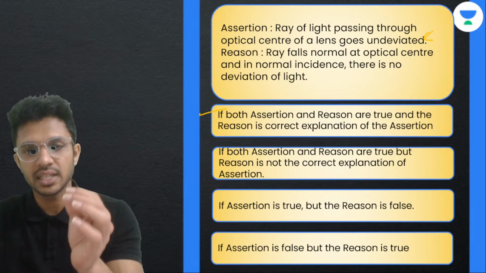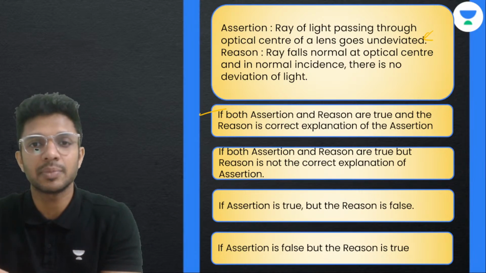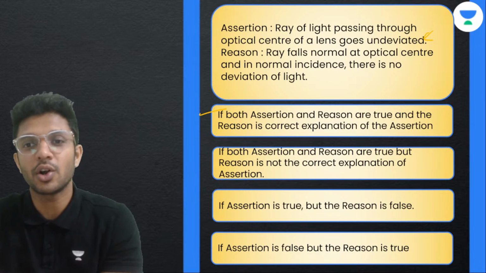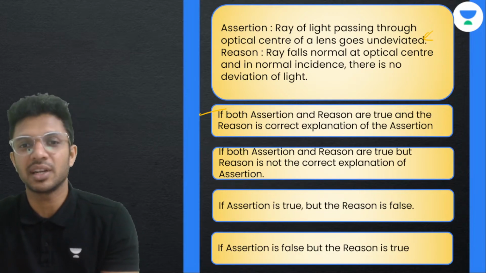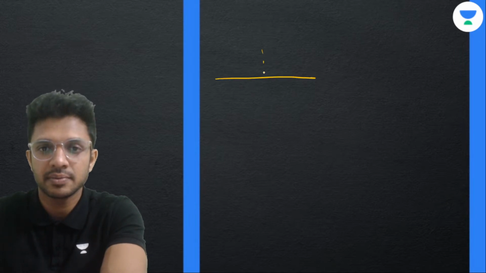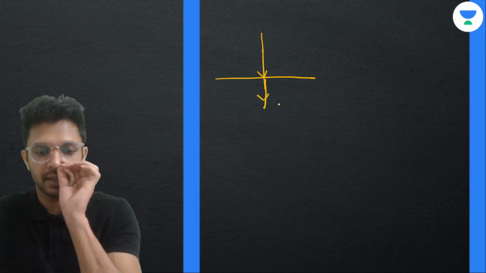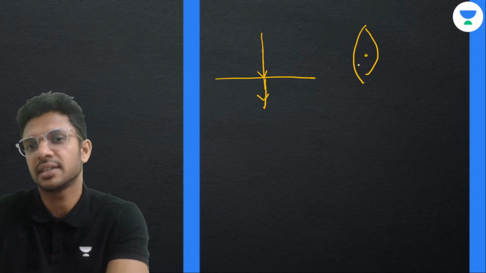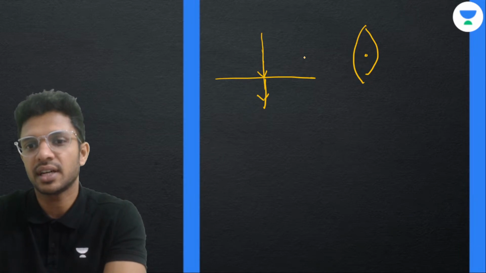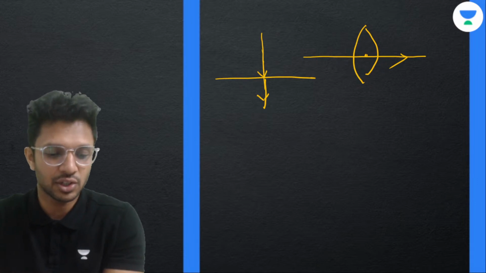Correct. The reason for the light rays to go undeviated when they pass through the optical center is because the light rays are falling on the lens in a perpendicular fashion with a normal incidence. Because we know that if the light ray is making a normal incidence, that is, if the light ray is going along the normal, it will pass without any deviation. This is exactly what is happening in the case of the optical center. So the light rays are coming normal to it, so obviously it will not make any deviation right there.